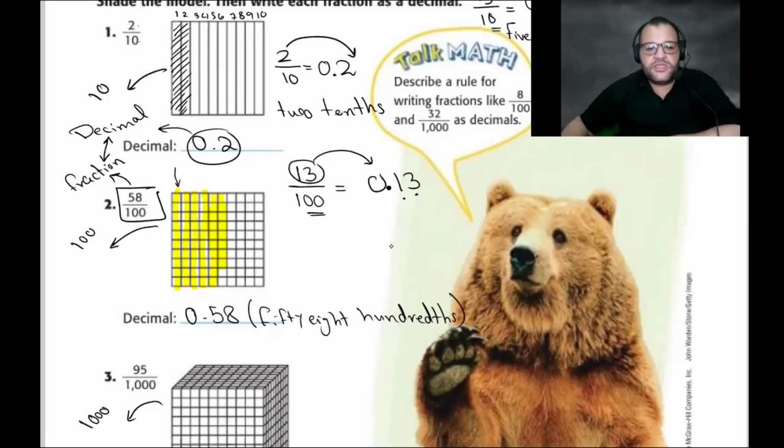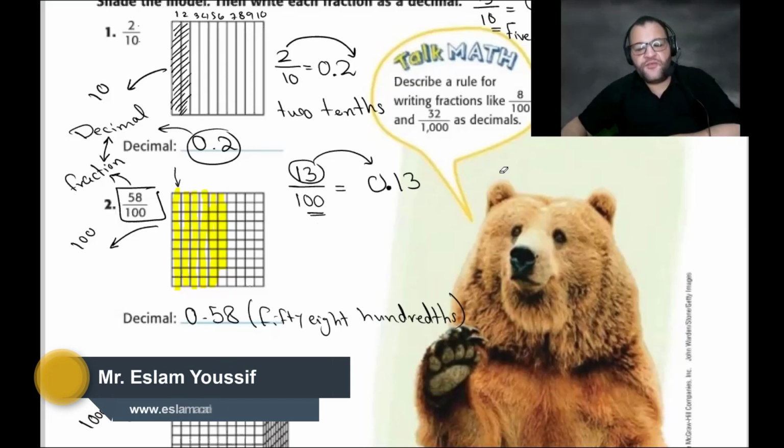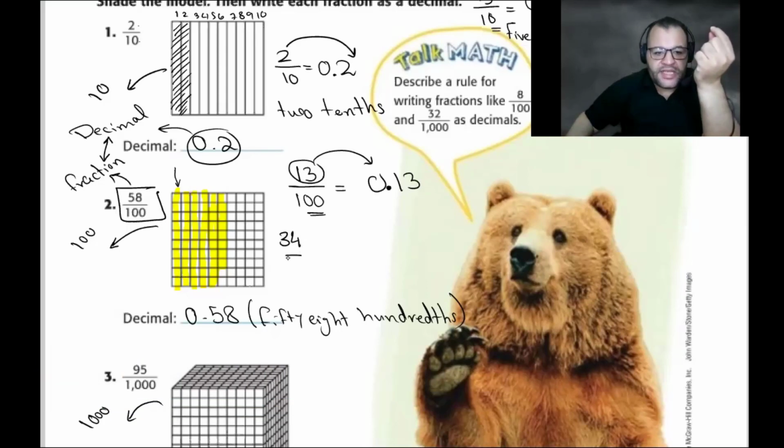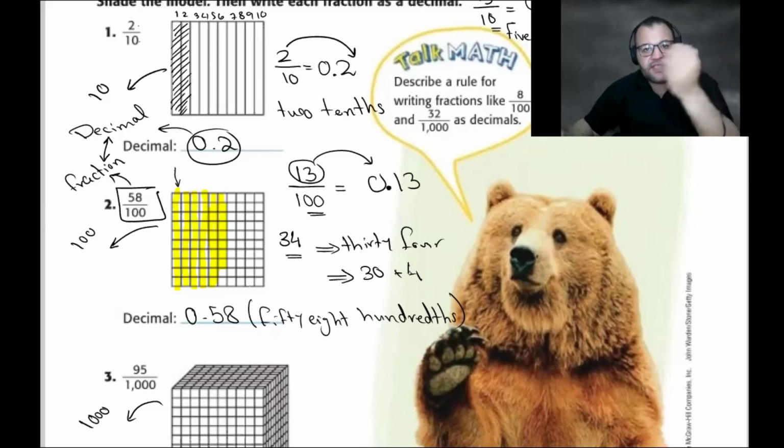So the answer now is 0.13. So 13 over 100 in fraction form is equal to 0.13 in decimal form. You understand it? Like 34 in standard form is the same as 34 in word form, the same as 30 plus 4 in expanded form.